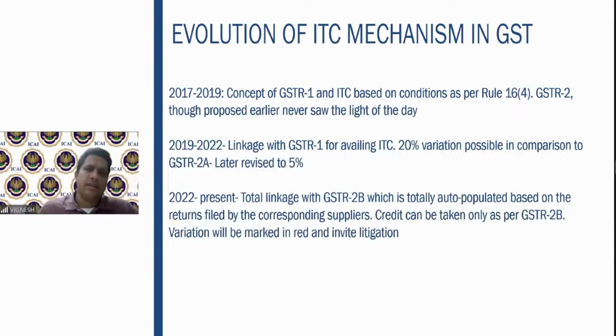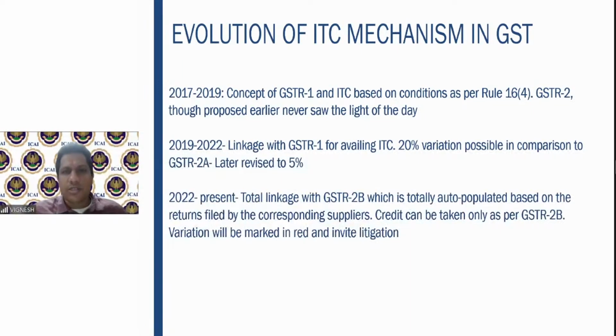Earlier, till 2019, if you had the tax invoice, you could claim the input tax credit. You should have had the tax invoice and you should have made the payment. While Finance Minister Mr. Arun Jaitley was there, he was never particular about what was being reflected in your 2A or 2B. He even made a tweet clearly mentioning that GSTR 2A or 2B was only for facilitating information. So if you had the tax invoice and you made the payment, you could claim the input tax credit. Only from 2019 onwards did this linkage start.